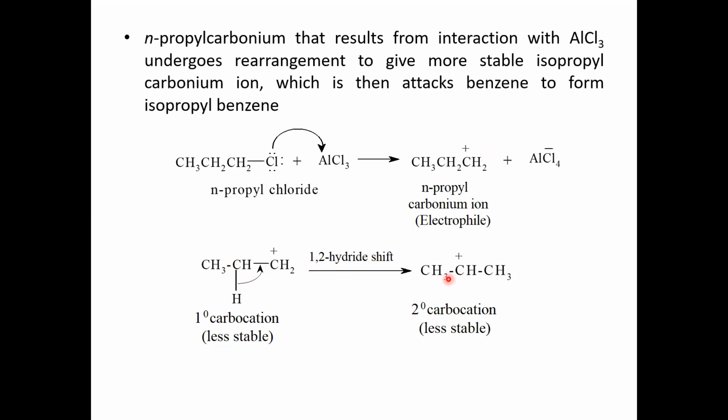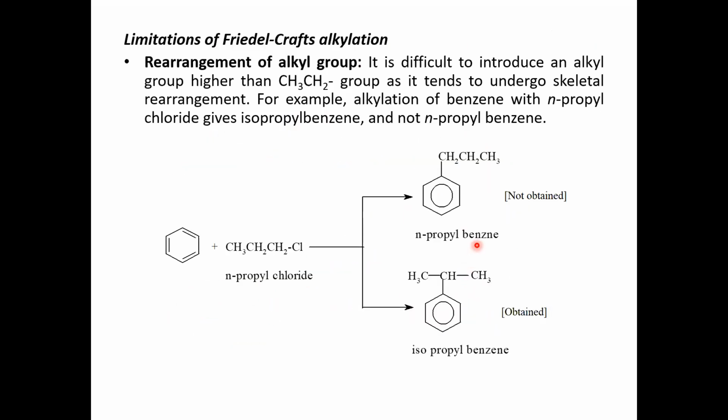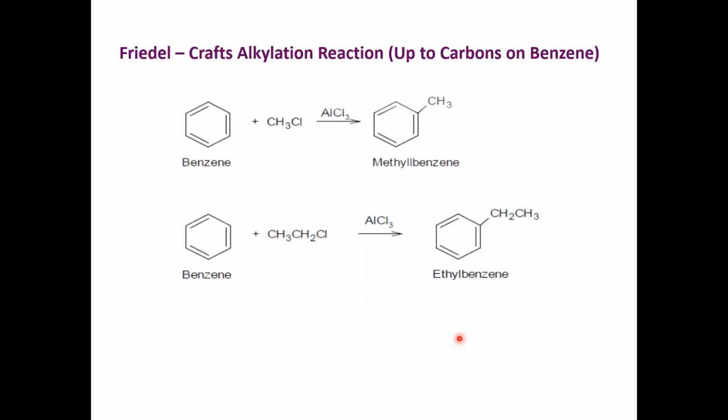Because of this rearrangement, the isopropyl cation readily reacts with benzene. When benzene reacts with n-propyl chloride, the n-propyl cation rearranges to the isopropyl cation, so you get isopropyl benzene.